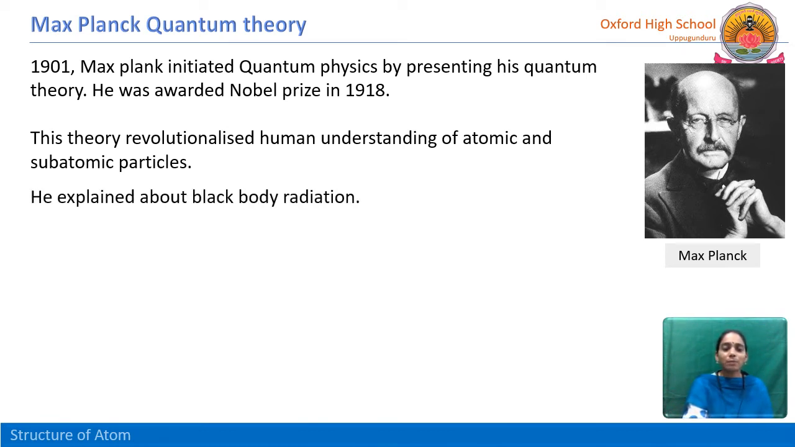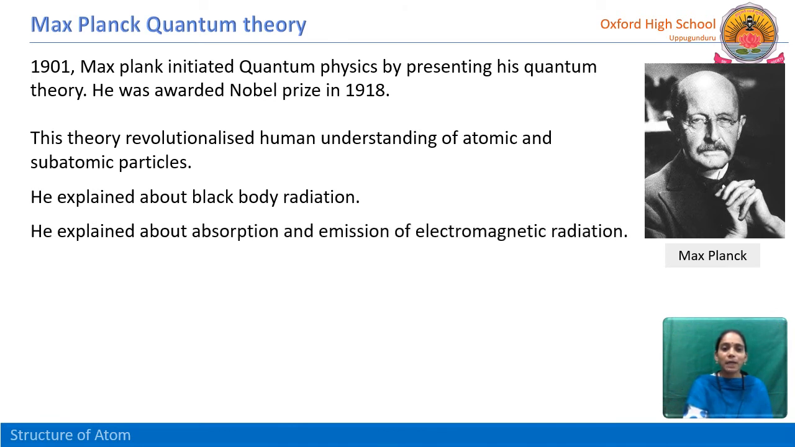He explained black body radiation, and he explained the absorption and emission of electromagnetic radiation. What is a black body? A black body has a property that if an electromagnetic wave passes through it, the total absorbed energy is completely radiated rather than reflected or deflected. The complete absorbed energy will radiate from the black body. That is about the black body, and he explained this black body radiation through his experiments.